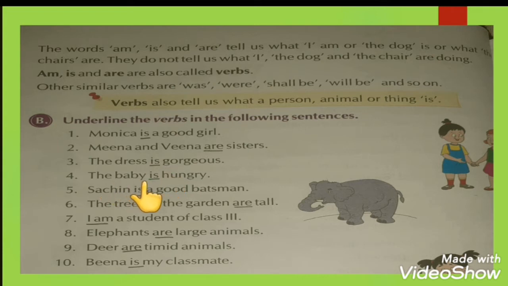The baby is hungry. Here is is the verb. Sachin is a good batsman. Here is is used as a verb. The trees in the garden are tall. Here are is the verb. Like this we have to underline the verbs in all these following sentences.